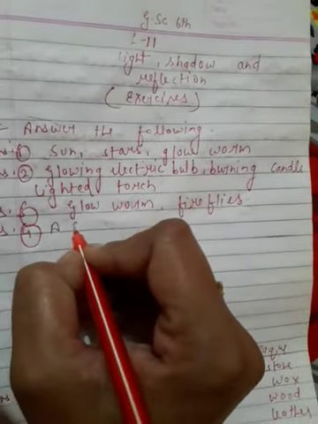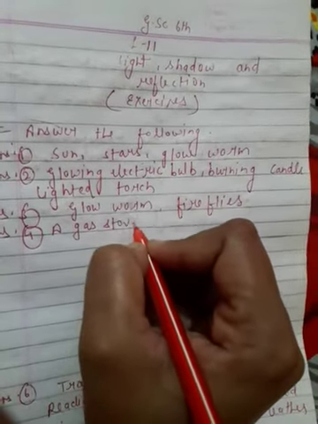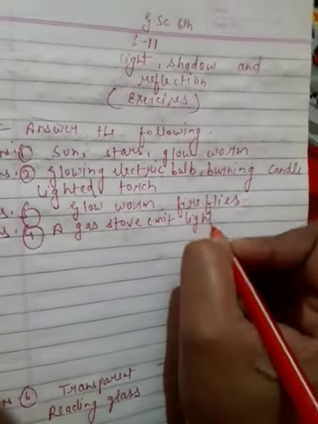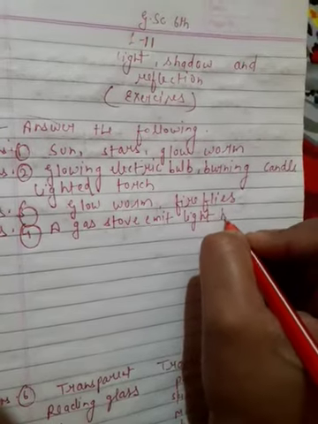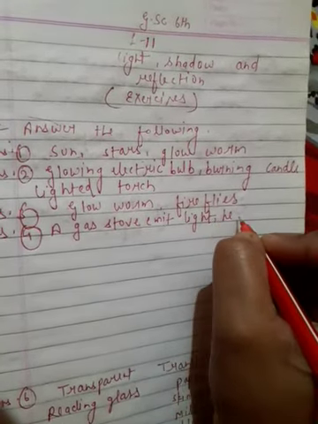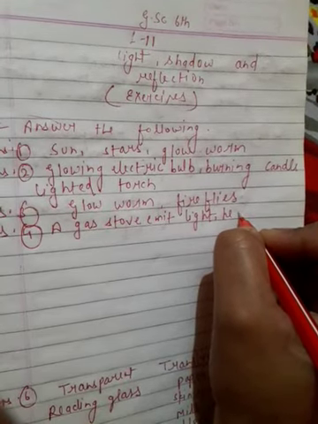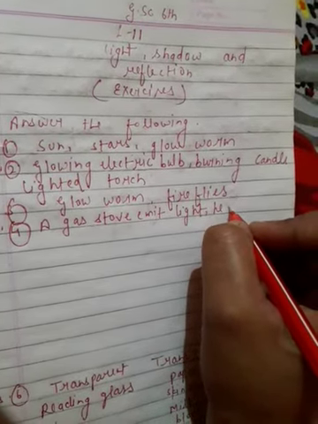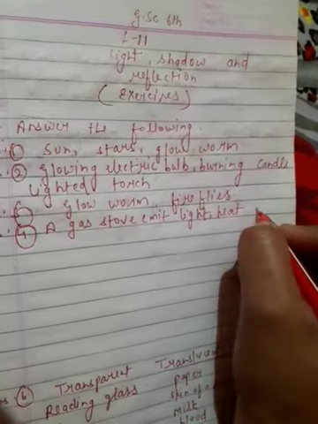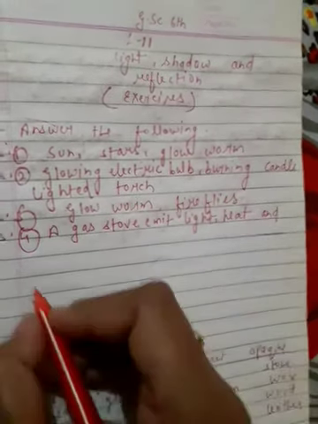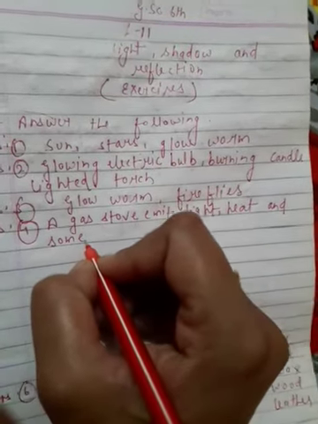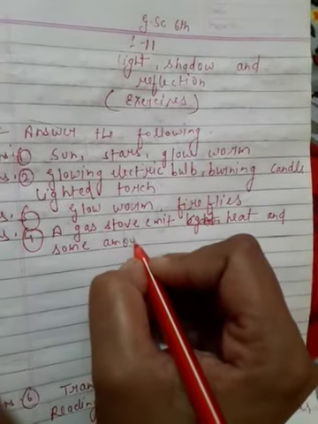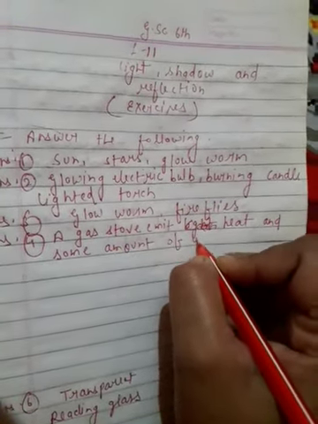A gas stove emits heat and some amount of light.